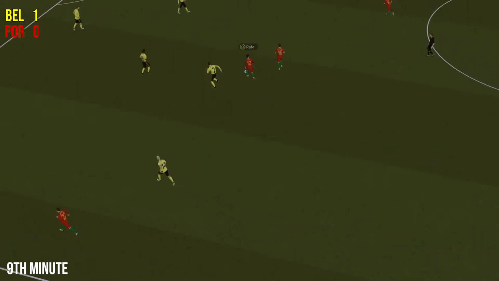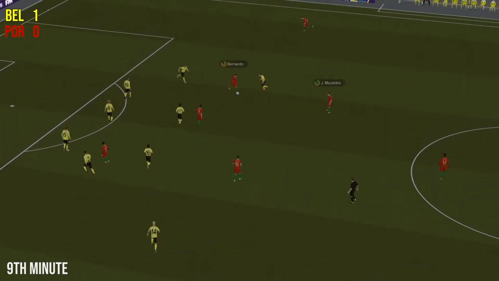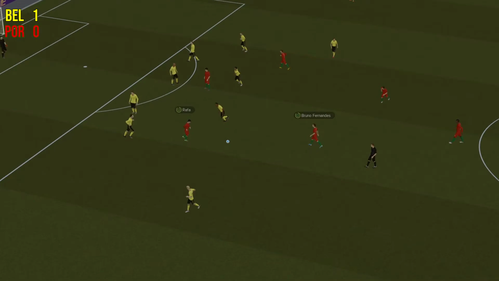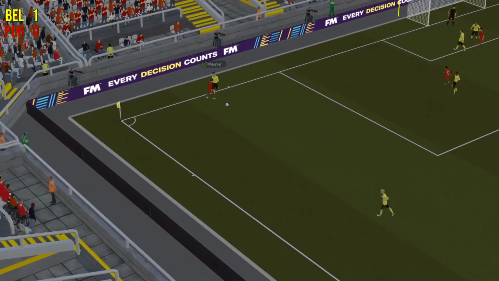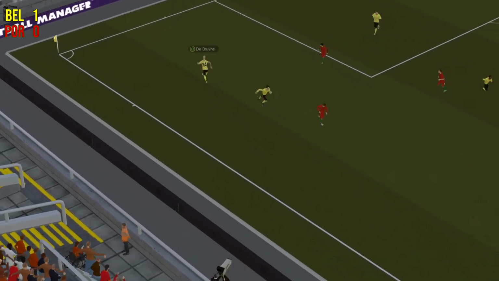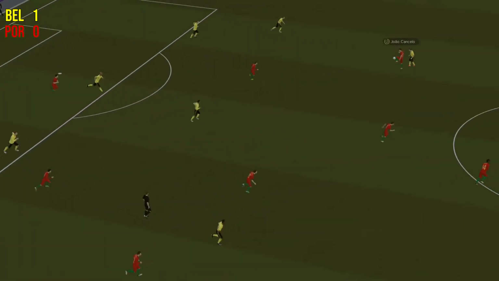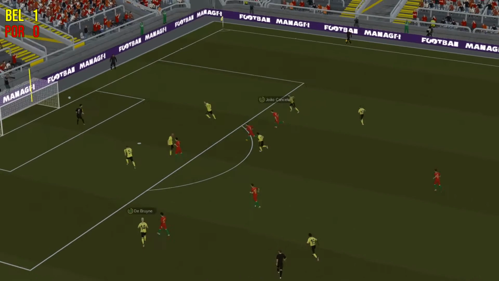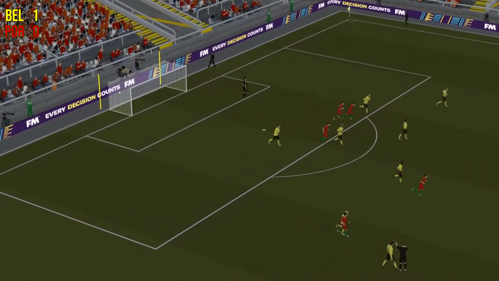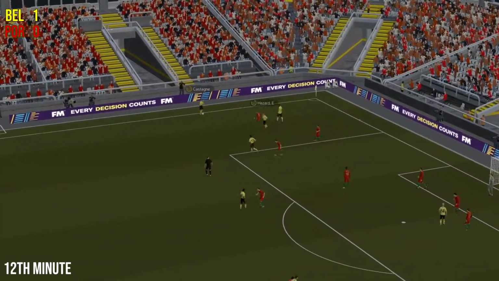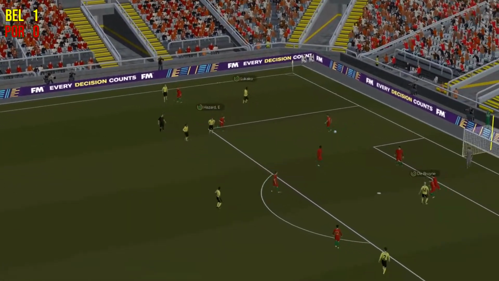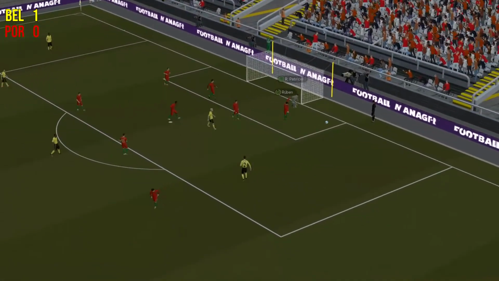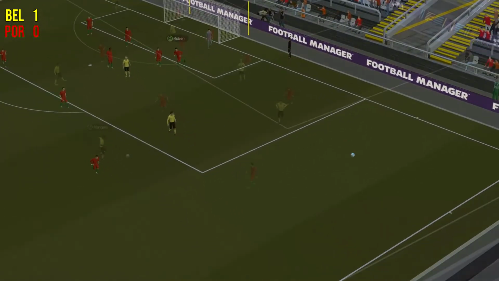Not a good start for Portugal, but they went behind early against Italy in the 4th minute, and they managed to win that tie with a penalty shootout, so do not count them out. It's an early goal, but plenty of time for them to get back into it as they lose the ball deep into Belgium's half, and a clearance forward straight to João Cancelo, who has a shot, but that's just wide. Timothy Castagne with the throw, he gets it back. Eden Hazard to Lukaku, and De Bruyne off the post and cleared by Ruben Diaz.